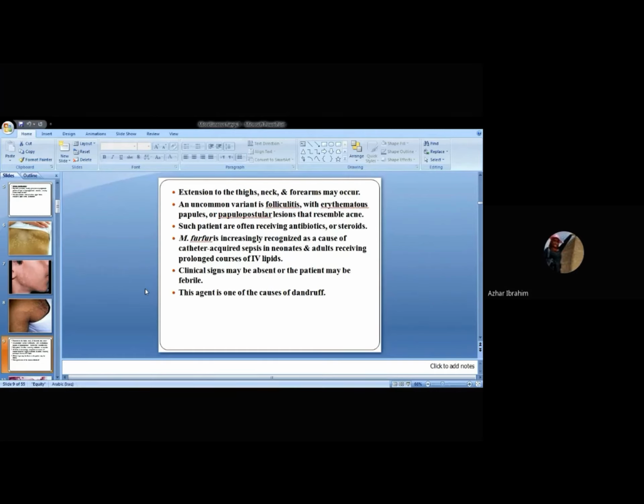Sometimes it is confused with acne, but when the clinician asks the patient about a long course of antibiotics or steroids, he should conclude that the patient is suffering from pityriasis versicolor rather than acne.